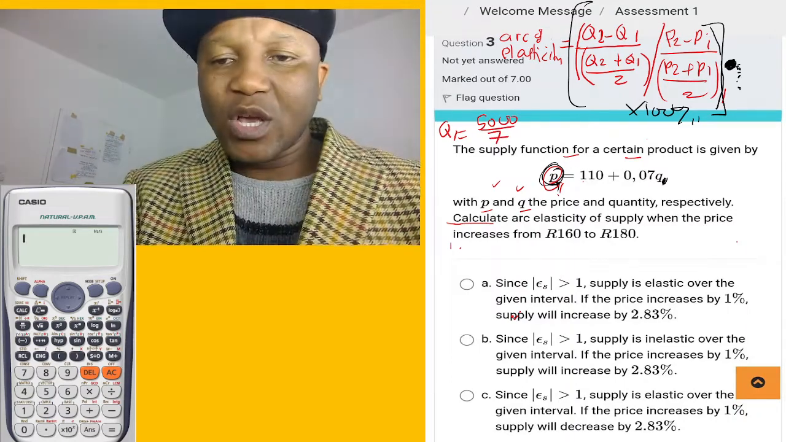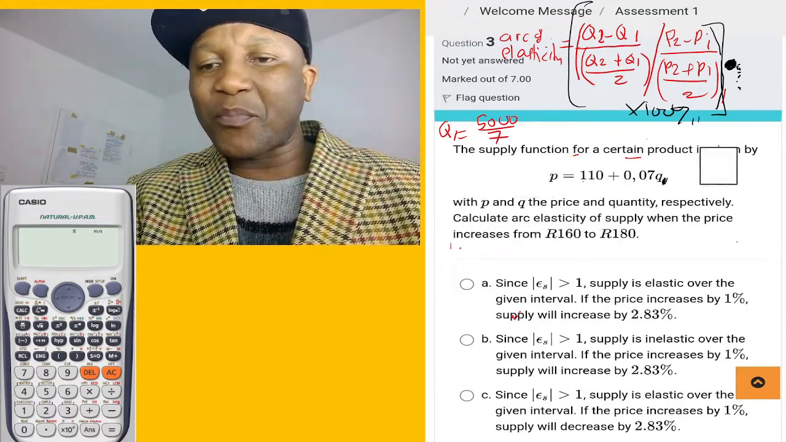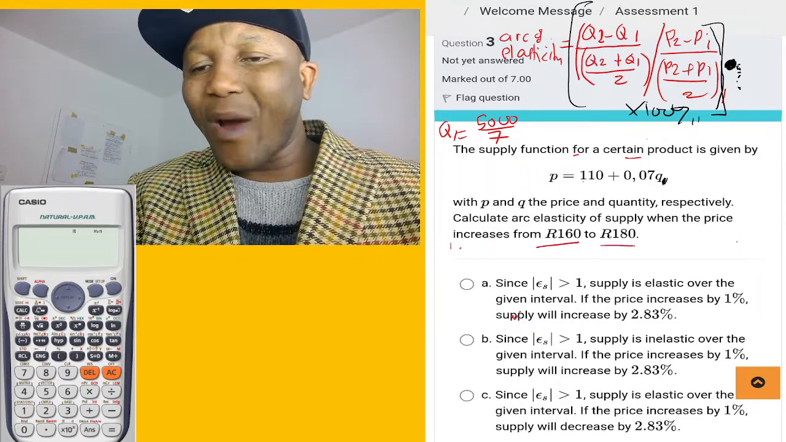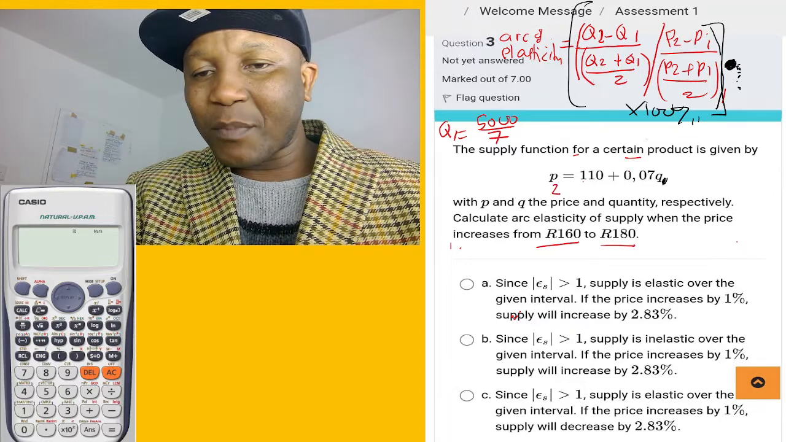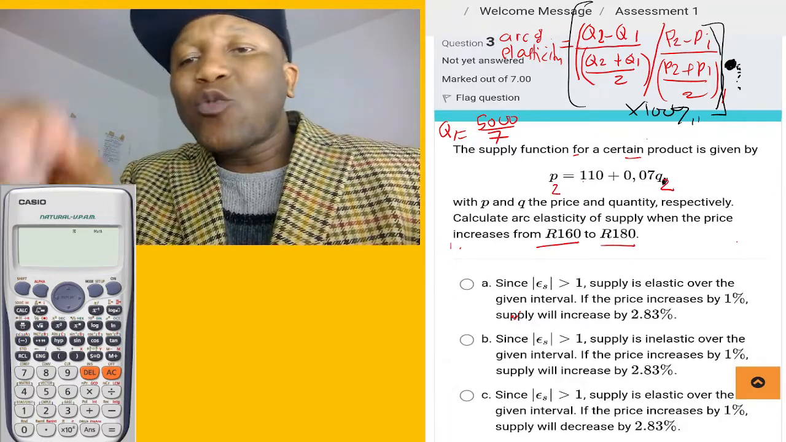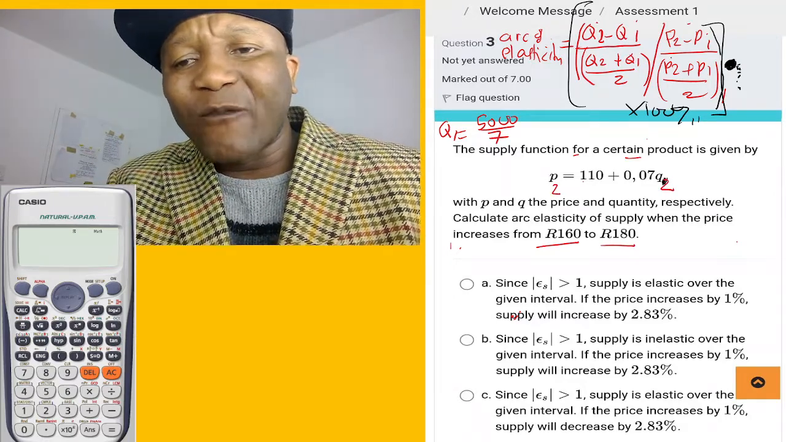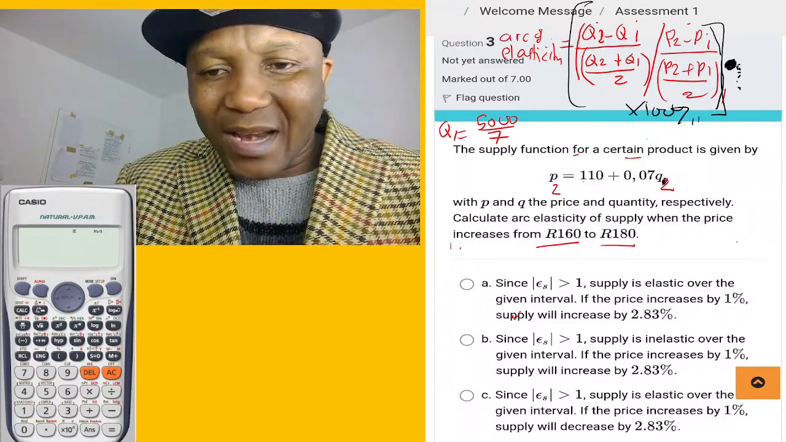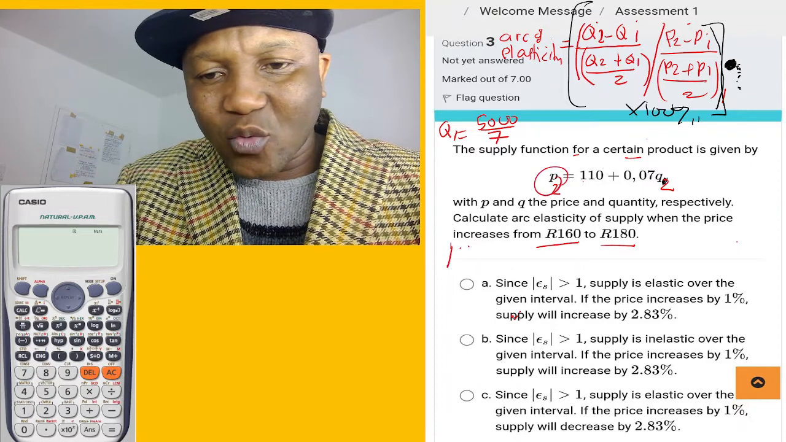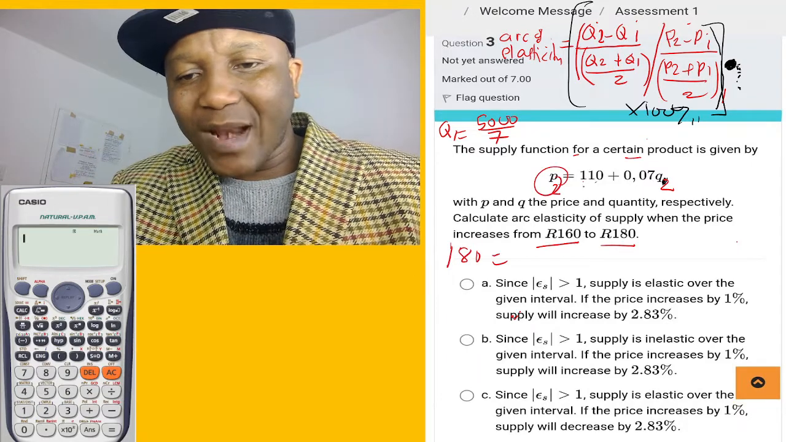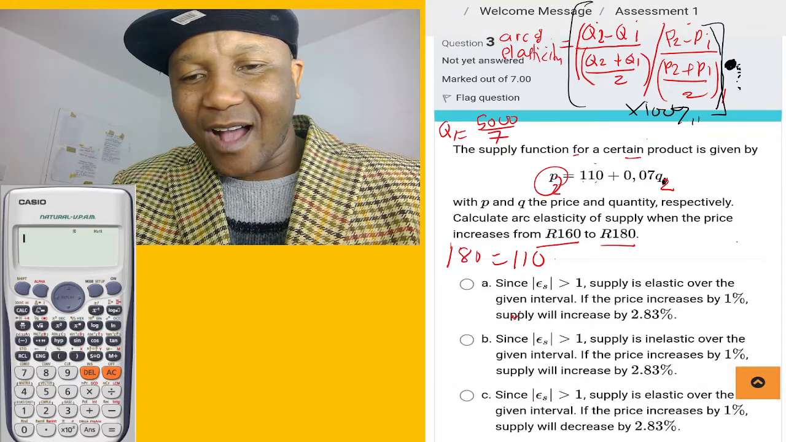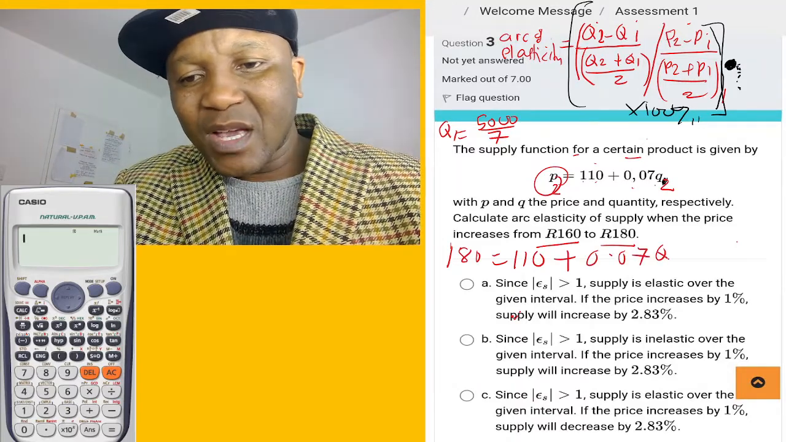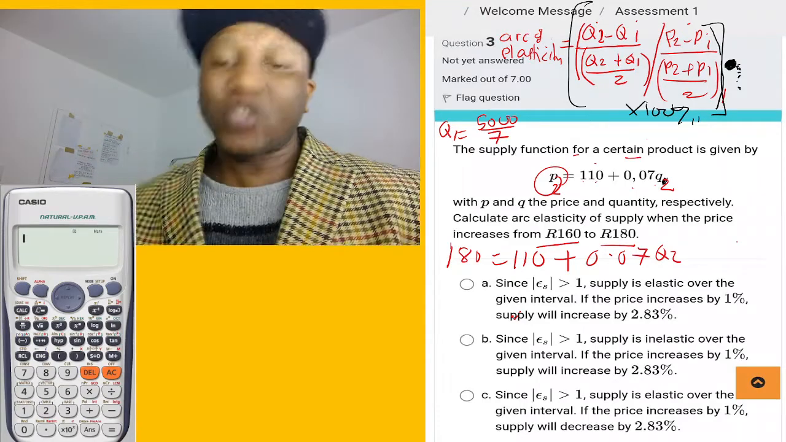Now let's get the quantity 2. So for quantity 2, we're going to use the price 2. What is the price 2? Because they say the price increased from 160 to 180. So here we're going to say this is price 2 and this is quantity 2. Why do I find this? Because I want to plug it into the formula of arc of elasticity. So this is going to be 180. Instead of P2, we're going to say 180 equal to 110 plus 0.07 Q2, because we use the price 2.